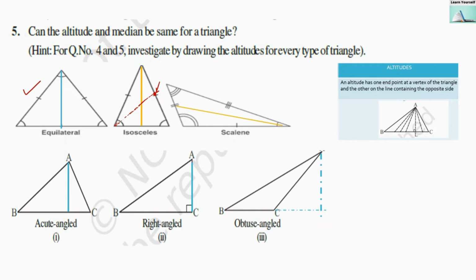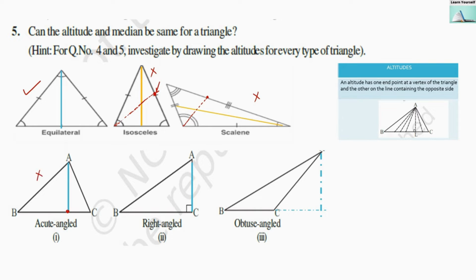As you can see, if from this vertex I draw a straight line, then it will go till here, and it is not connecting the midpoint of the opposite side. So in this case also the median and altitude will not be the same. Then the acute angle triangle. As you can see, this is not a midpoint. So in this case also the median and altitude will not be the same.